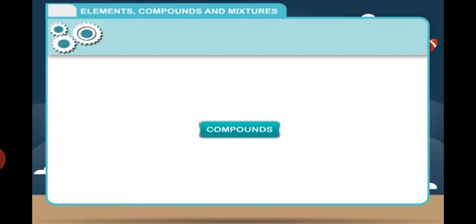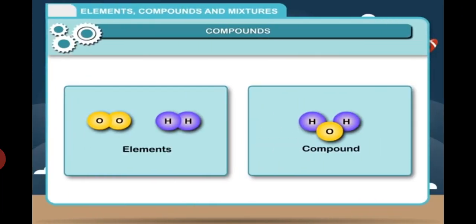A compound is a substance that is formed when two or more elements combine chemically in a fixed proportion. For example, water is a compound formed by the chemical combination of the elements hydrogen and oxygen in a fixed atomic ratio.